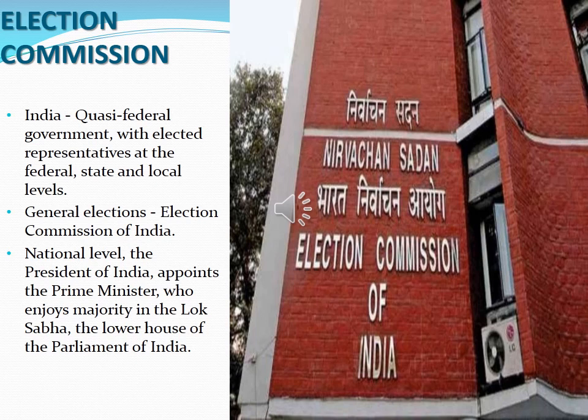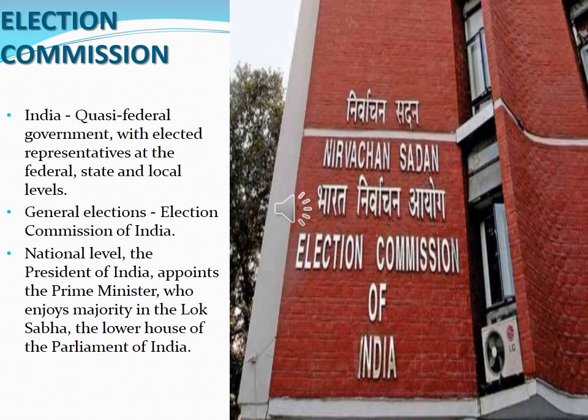If you take unitary, the complete control is under the central government only, so there is no state government. But India has state governments and also a central government. If you take India, there are a lot of states, 28 states now. Each state has its own government, which controls its own affairs, but they are controlled by one central government. That type of government is called quasi-federal.